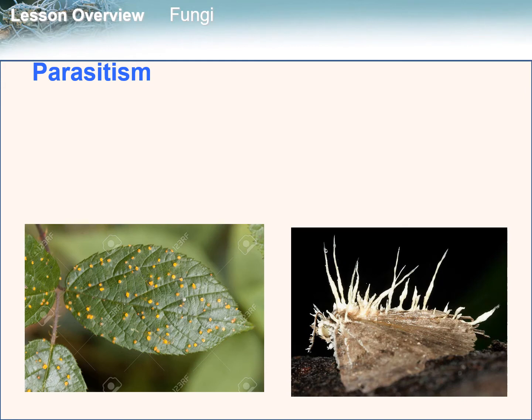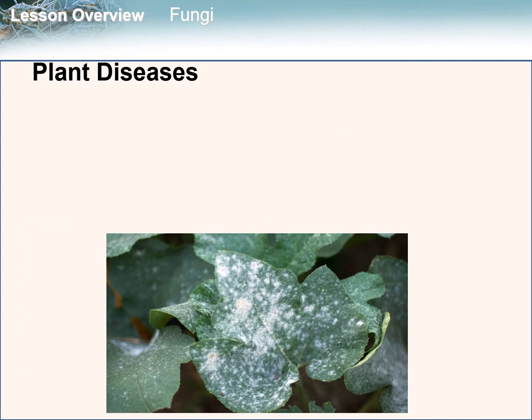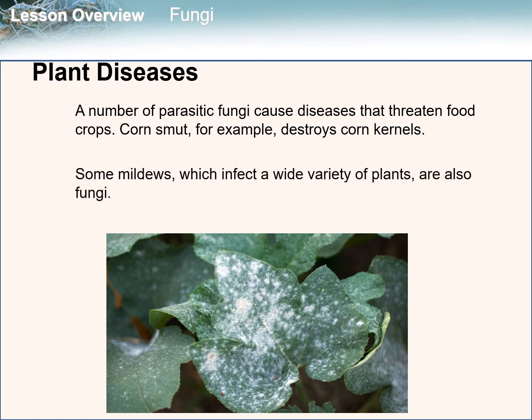Another way that fungi can affect the environment is through infecting organisms, and that is through parasitism. Parasitic fungi can cause serious diseases in plants and animals by disrupting homeostasis. So, examples of plant diseases caused by parasitic fungi: a number of parasitic fungi cause diseases that threaten food crops. Corn smut, for example, destroys corn kernels. Some mildews, which infect a wide variety of plants, are also fungi.